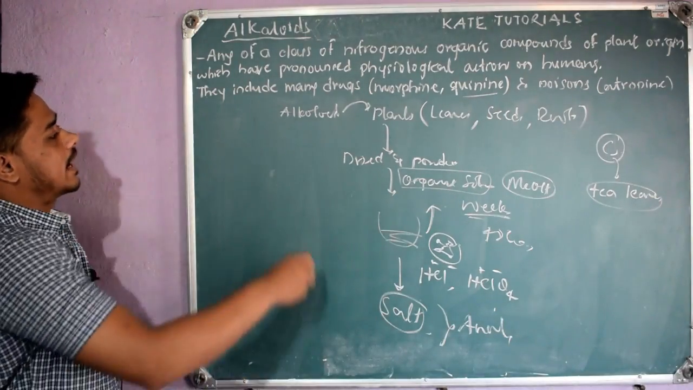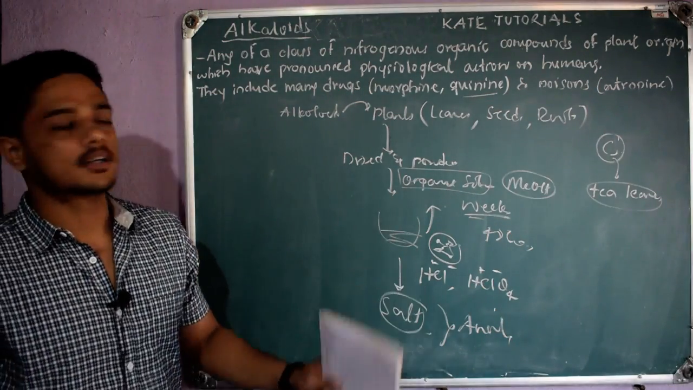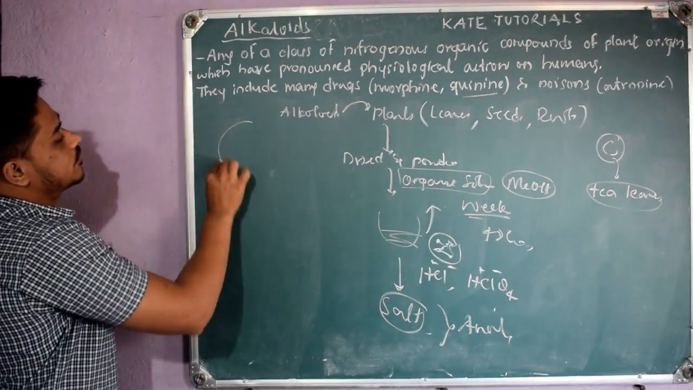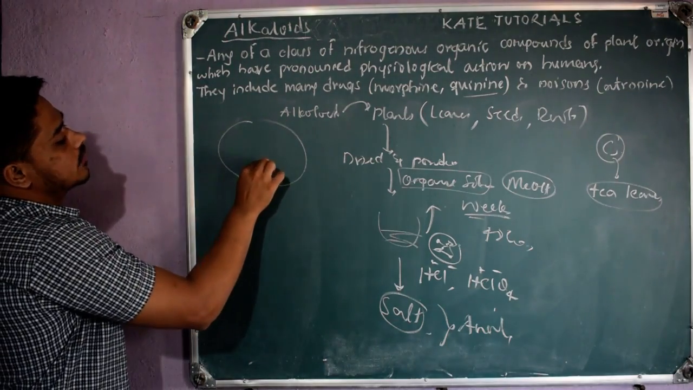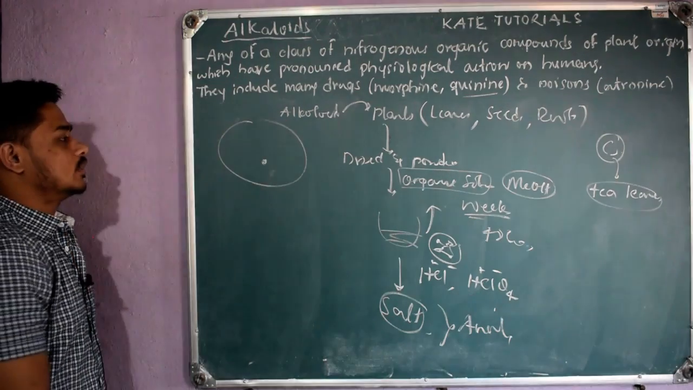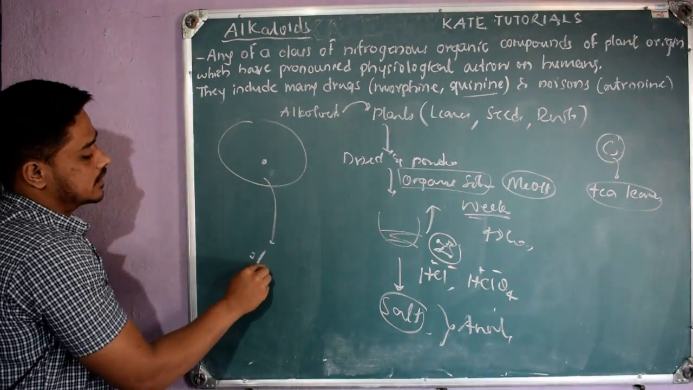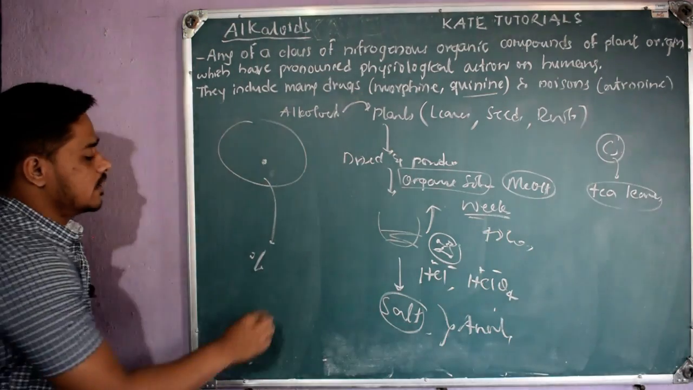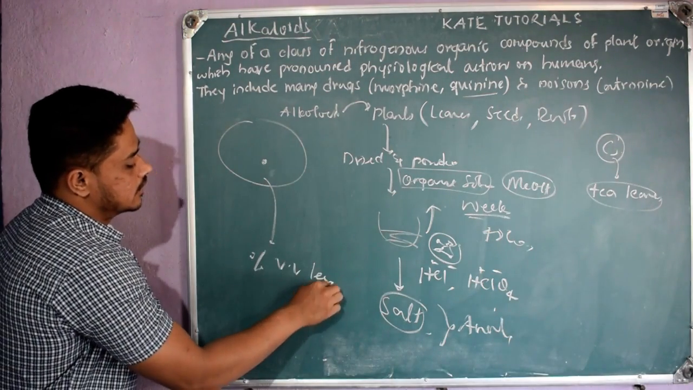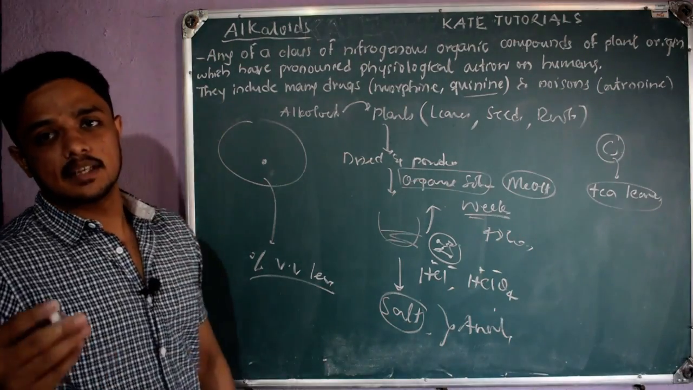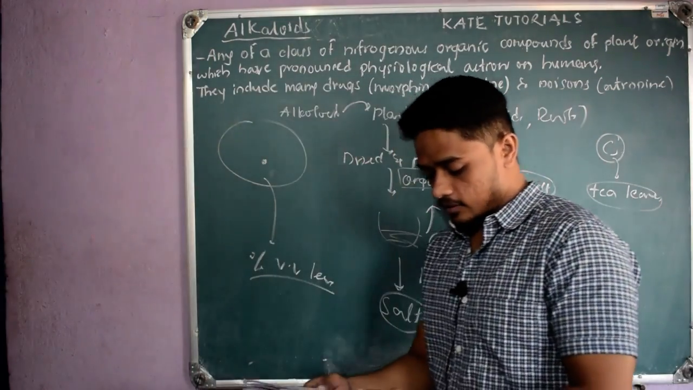If you take a plant, we take it in bulk. But only this much alkaloid is present within that plant. So the percentage of alkaloid we get will be very low, because the alkaloid present in the plant is very little. So that is the problem.